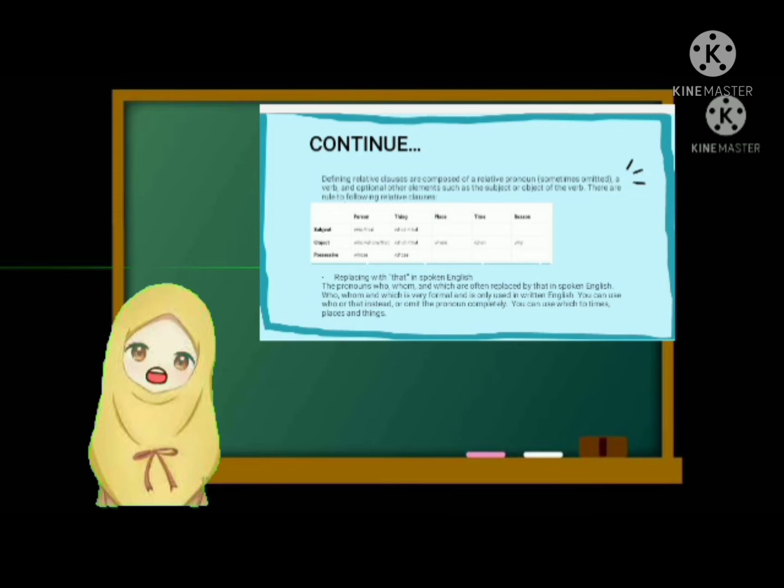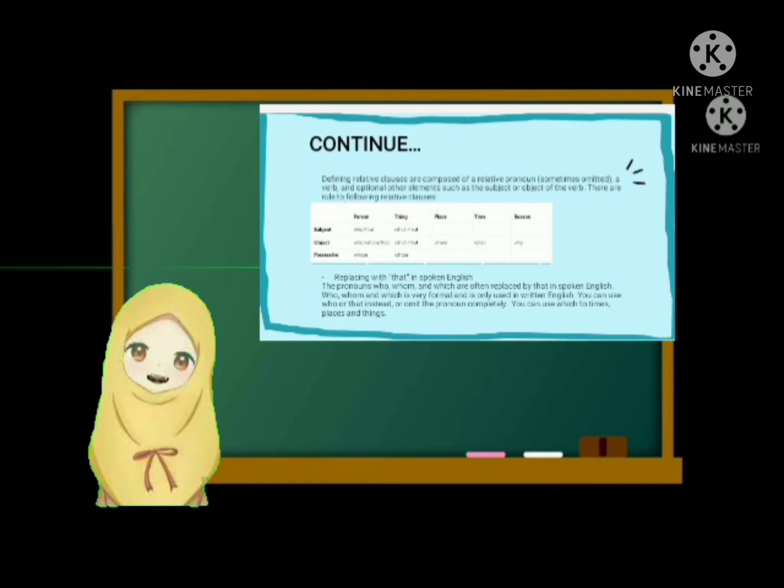For a person with subject, we can use who or that. For a person with object, we can use who, whom, or that. For a person with possessive, we can use whose. For a thing with subject, we can use which or that. For a thing with object, we can use which or that. For a thing with possessive, we can use whose.